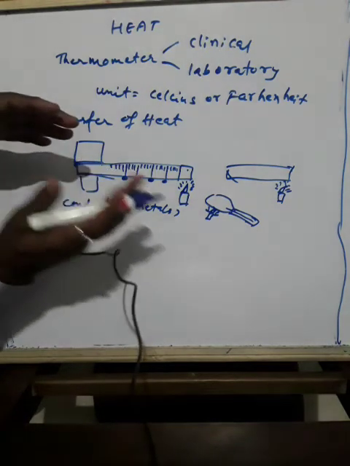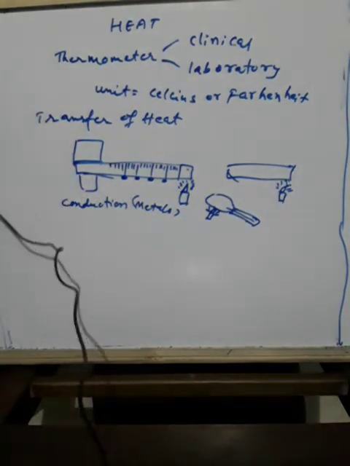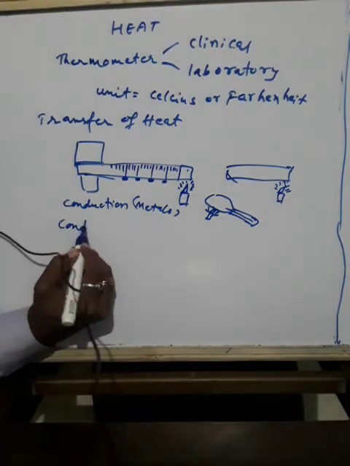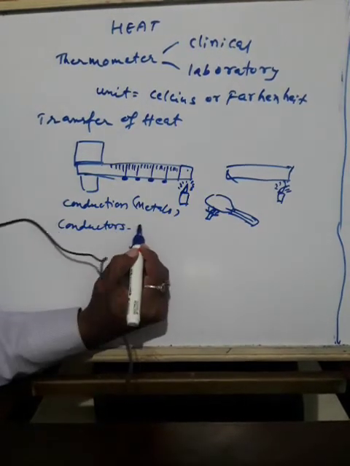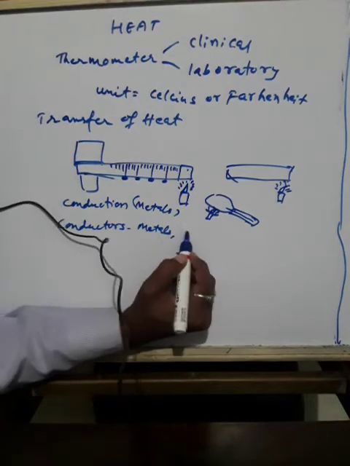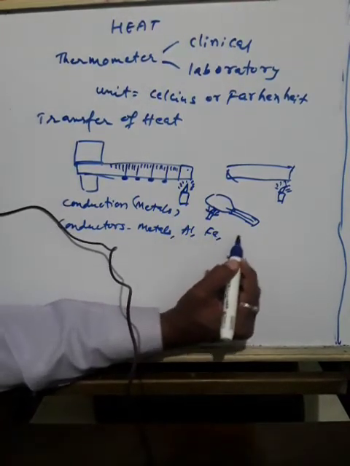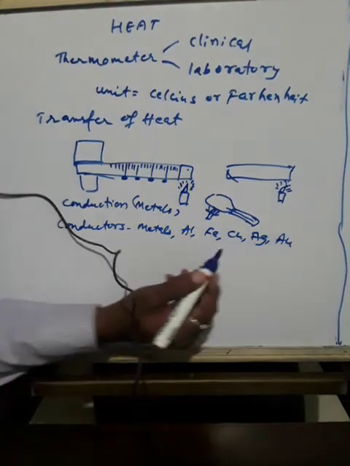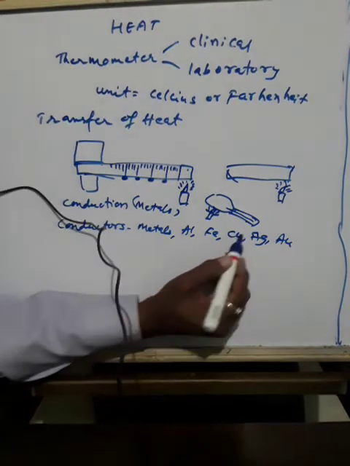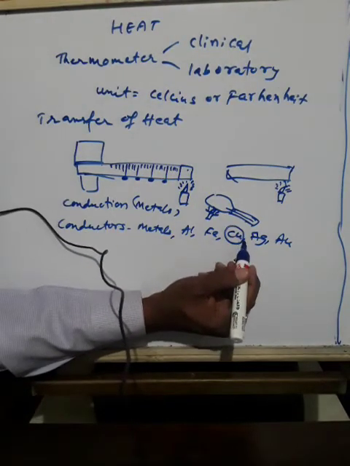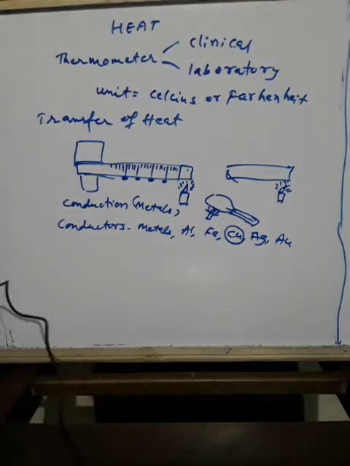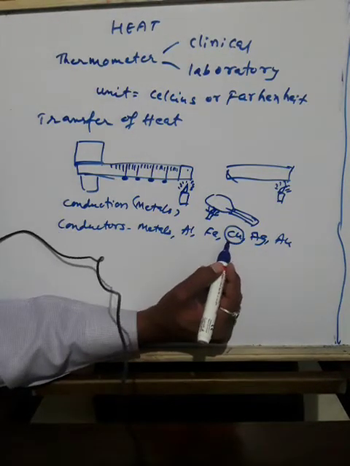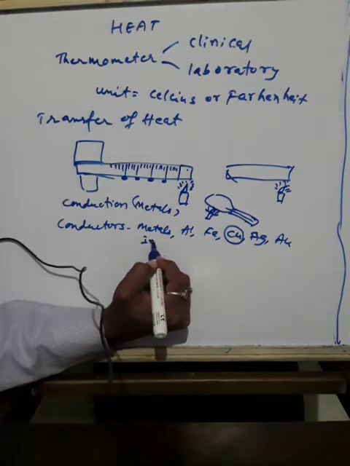All these substances which allow heat to pass through them are called conductors. Examples: metals like aluminum, iron, copper, silver, gold. They all allow heat to pass through them. Especially copper is a good conductor of heat. That's why it is used to make electrical wires. Heat passes through that, and even copper is used to make immersion rods, the heating water rods.